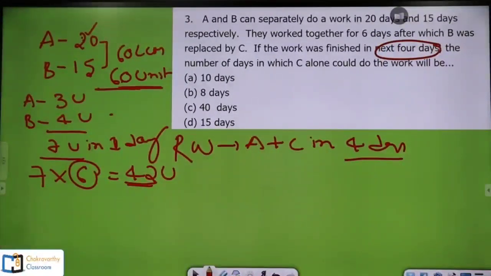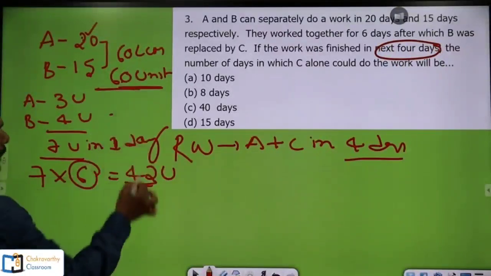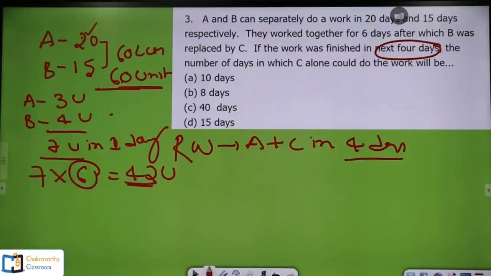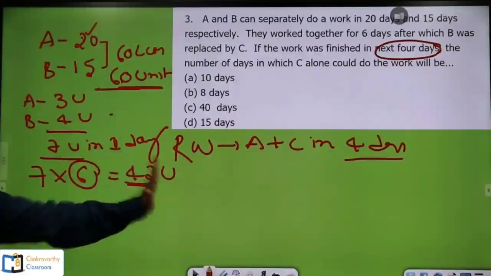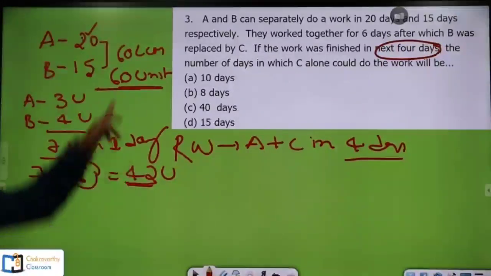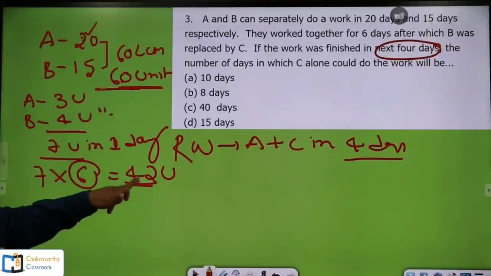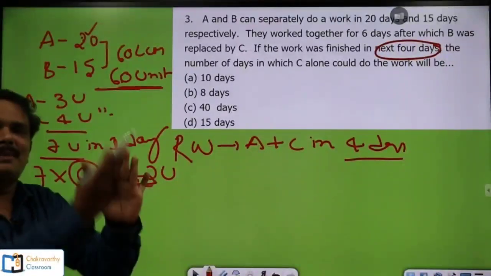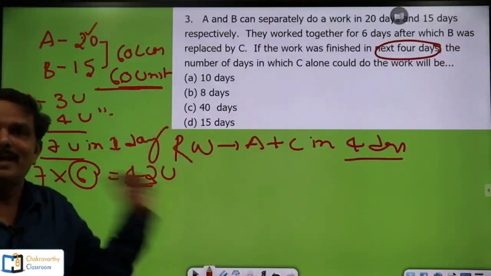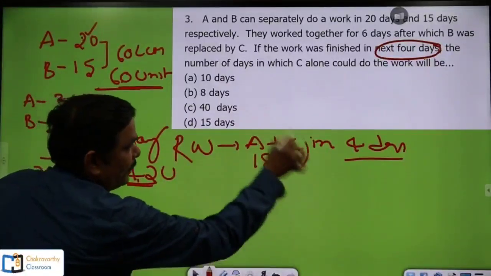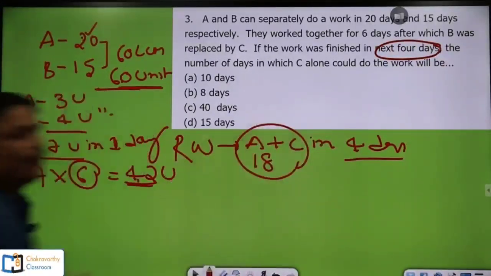So what's the remaining work? 60 minus 42 is 18 units of work. In speed maths, I'll tell you: 60 minus 40 is 20, 20 minus 2 is 18. So this 18 units of work has been done by A and C together in 4 days.